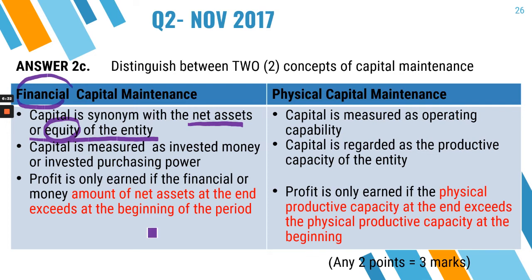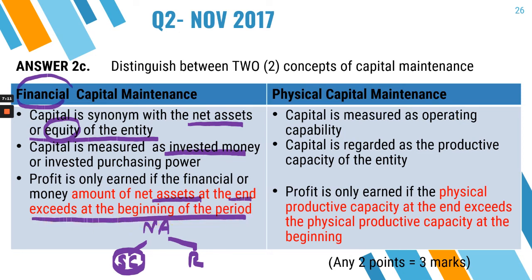So normally, net asset is measured in terms of the issued and paid up share capital and the reserve. Capital is measured by looking at the amount invested by the shareholders. So you will normally measure it by looking at the share capital, because the amount invested by the capital provider is normally in the form of share capital. And profit is only earned if the financial or money amount of the net asset at the end of the year exceeds the one at the beginning.